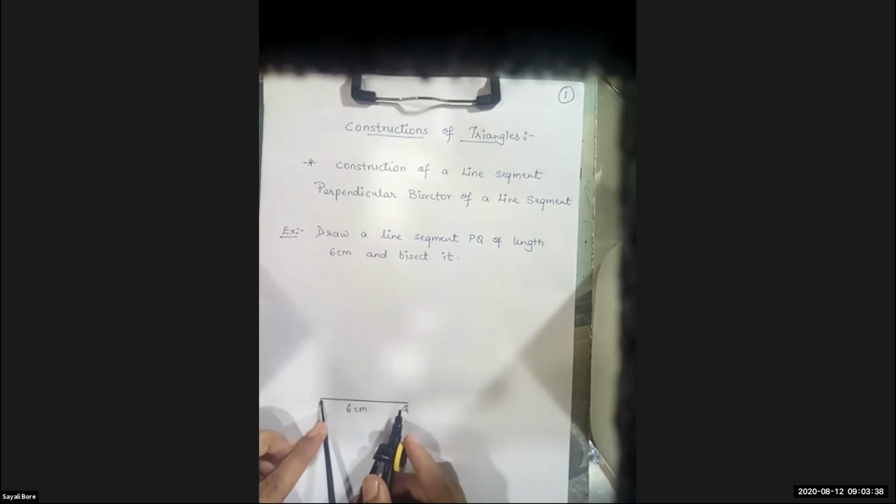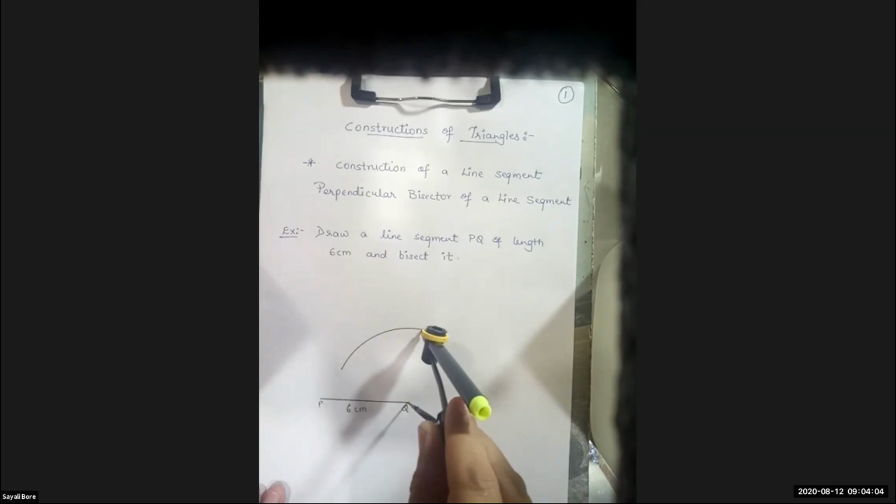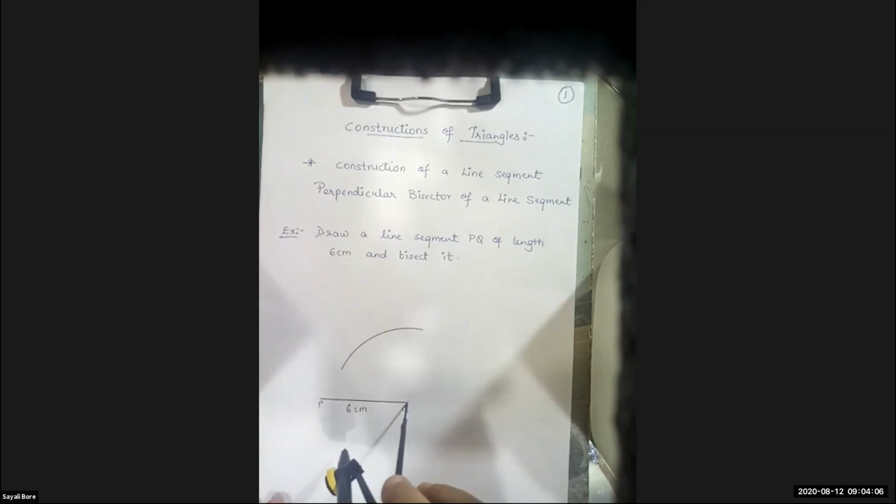It is not necessary to measure 4 centimeter or 5 centimeter on the scale. Simply place the pointer on P; here I have taken more than half. Now I keep the pointer on Q, draw one arc on the upside, and the same way draw one arc on the downside of the given line segment.